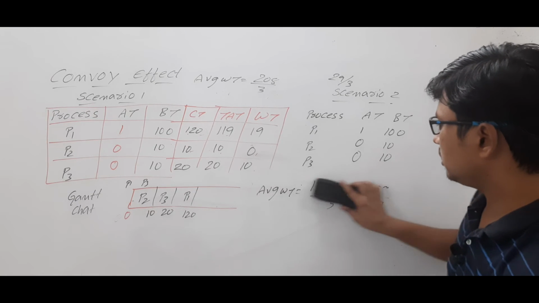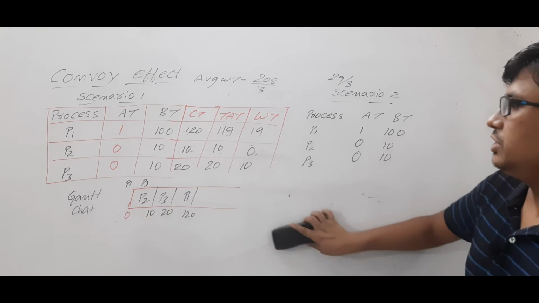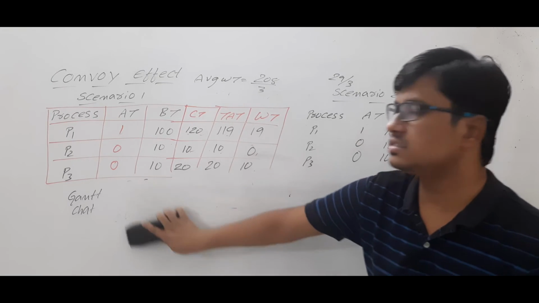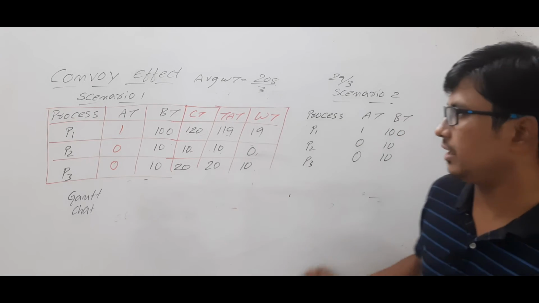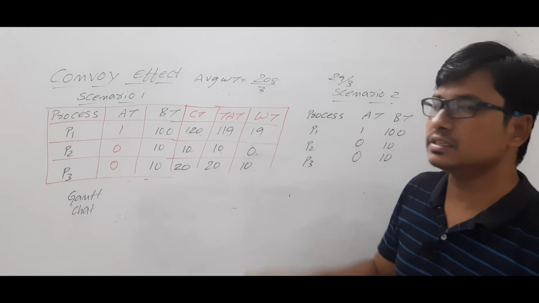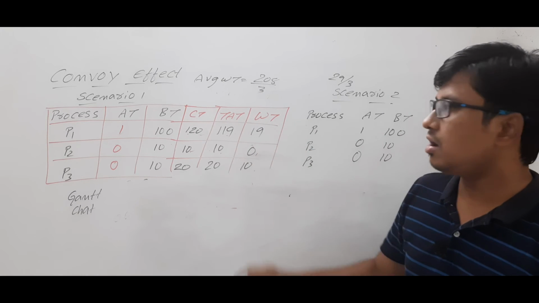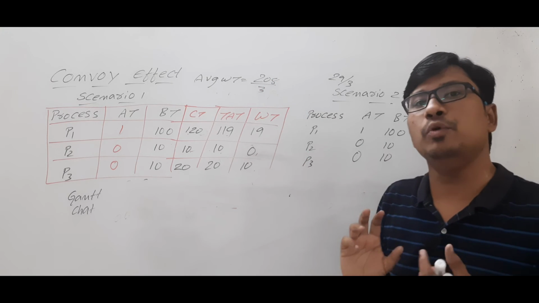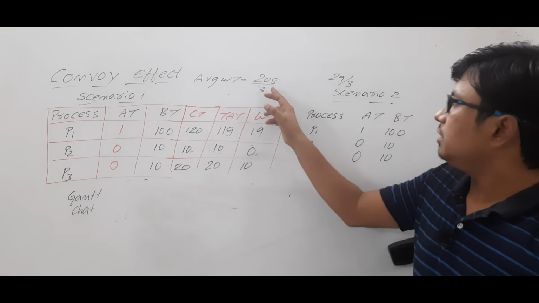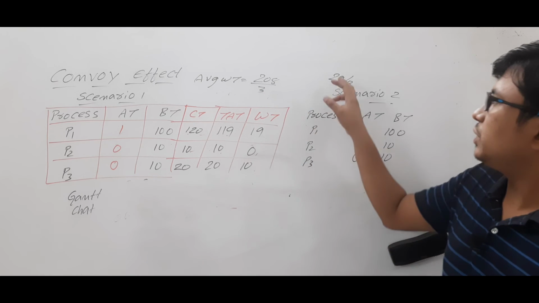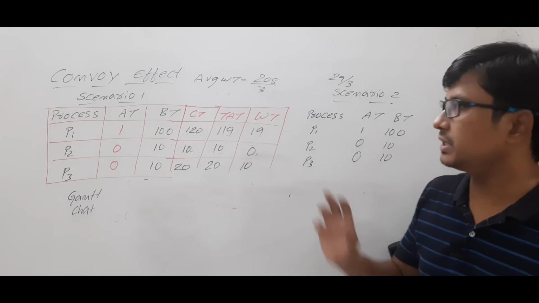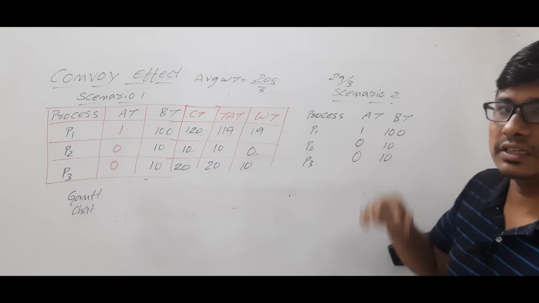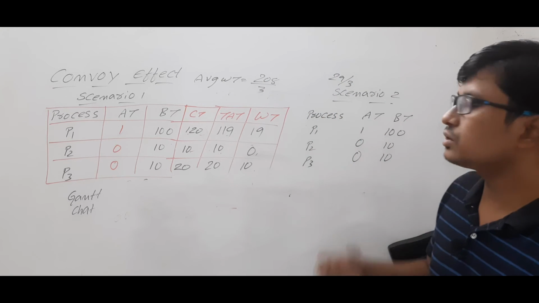Now if you look at both the scenarios, which one has the highest average waiting time? Scenario 1, meaning that on average, all the processes are waiting 208 by 3 units of time. Now, which one is better? 29 by 3 is better, because compared to 208 by 3, 29 by 3 is less. So scenario 2 is better.